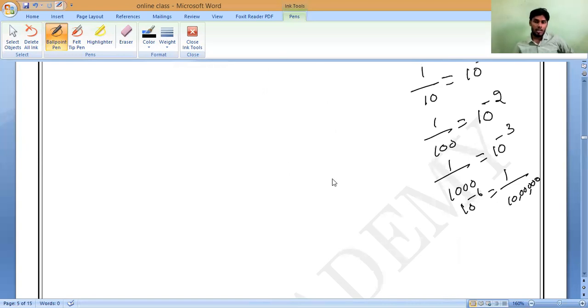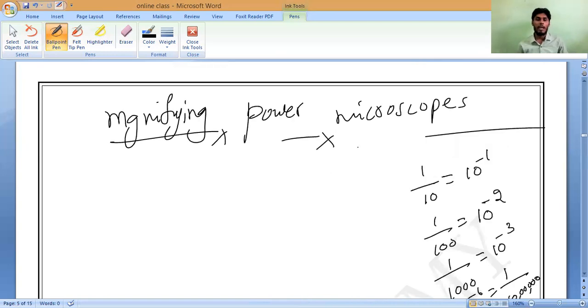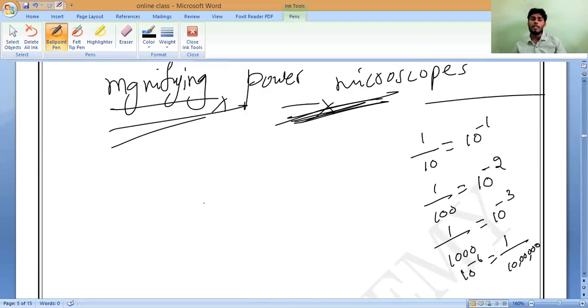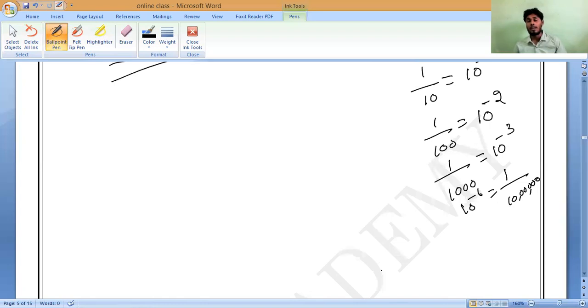Because of the magnifying power of glass microscopes, we are able to study the complete structure of the cell and the small tiny structures of cells called organelles, how they are present, and what their functions are. Everything we are going to study. So now we will study what cells are and how they are present.